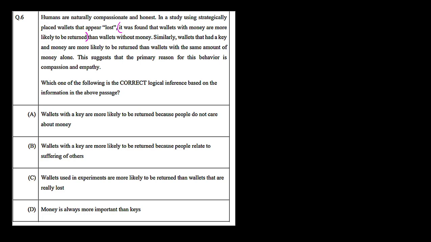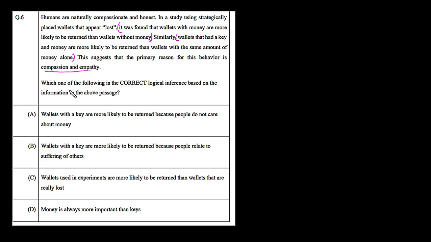Similarly, in the second part, wallets that had a key and money are more likely to be returned than the wallet with the same amount of money alone. This statement is also important. This result suggests that the primary reason for this behavior is compassion and empathy.